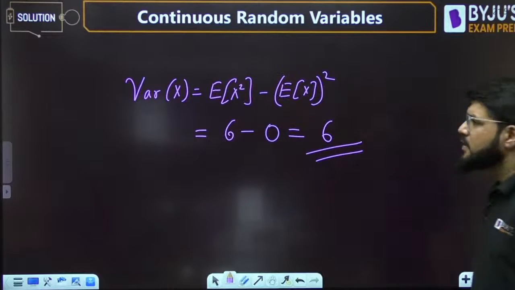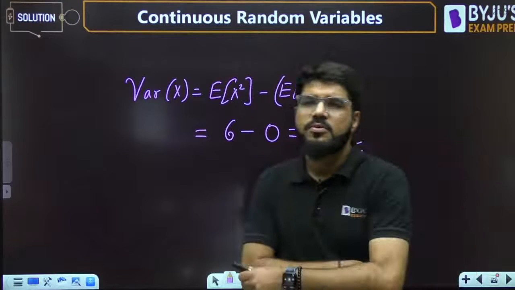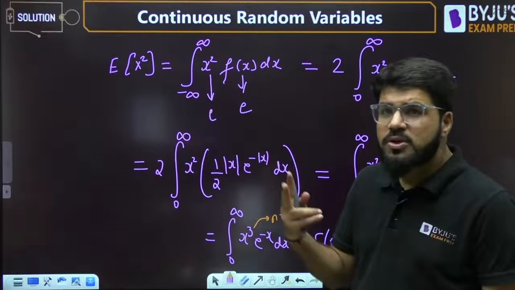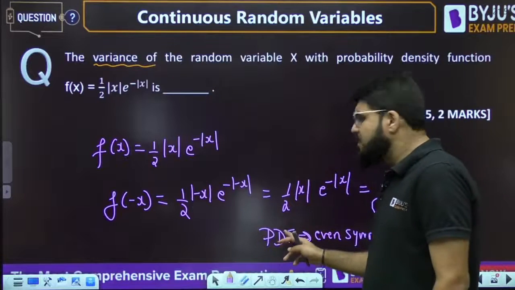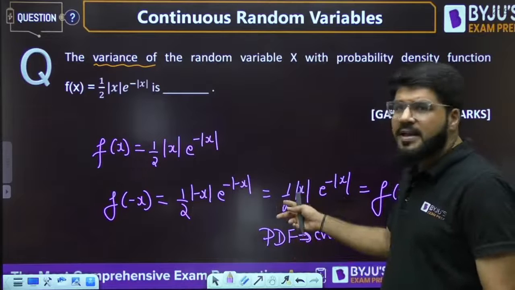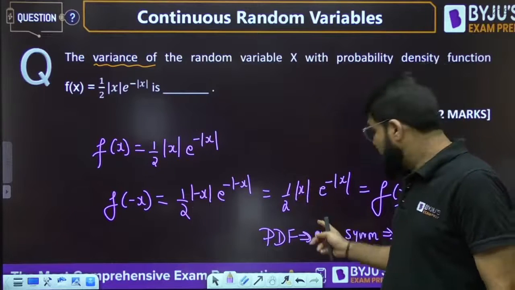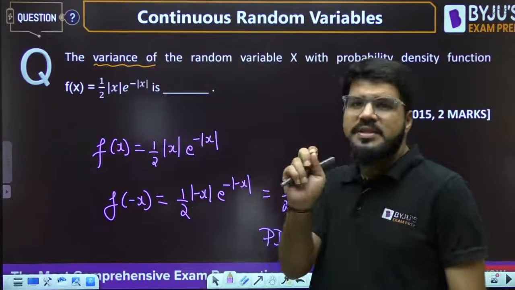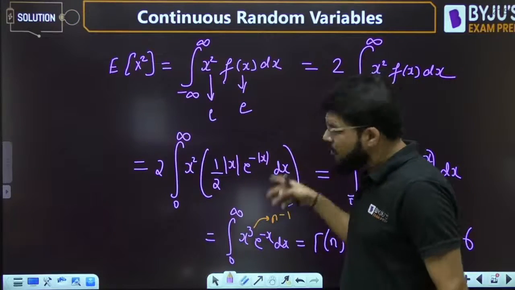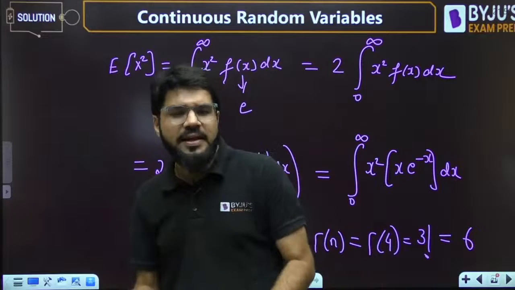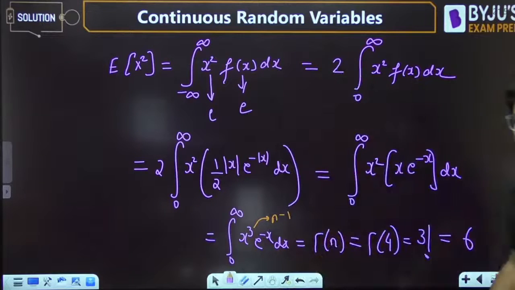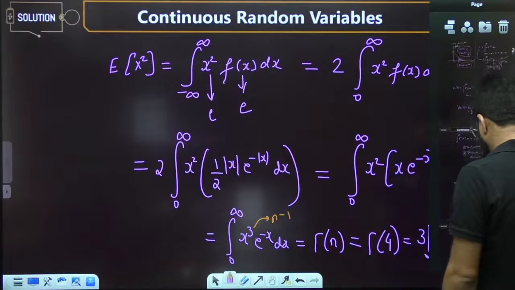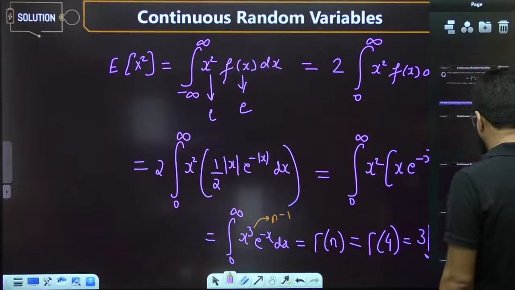Clear? That is what it is. So why is it a good question? I am telling you, why I called it a good question? Because of two important points. Okay, you should save the mean calculation here. You can calculate the mean again, but you should save the time. By identifying that the PDF is even symmetric, the mean is directly 0. Even if you calculate, it will be 0. Second reason why it is good, because it involves good integration techniques in the form of the gamma function.